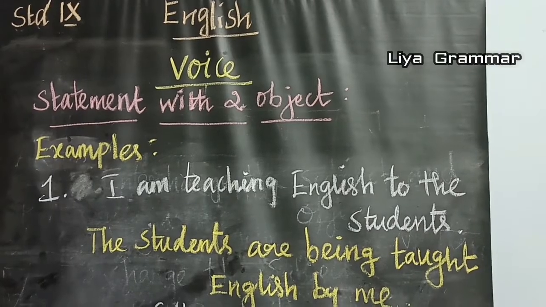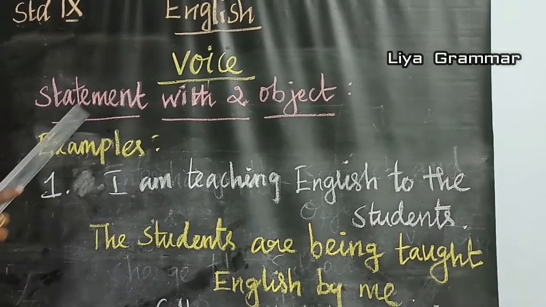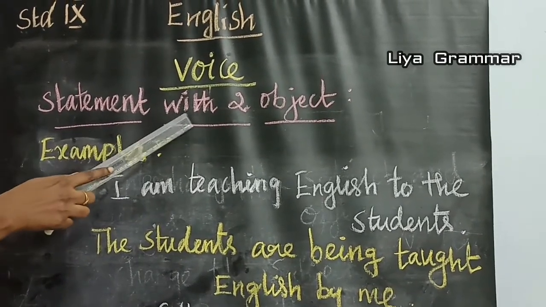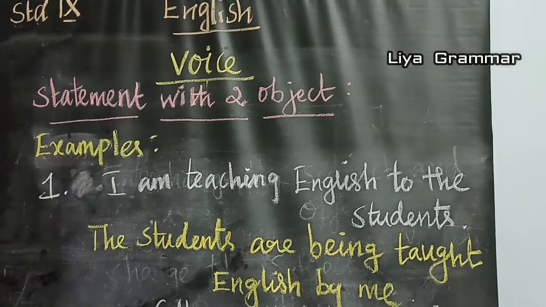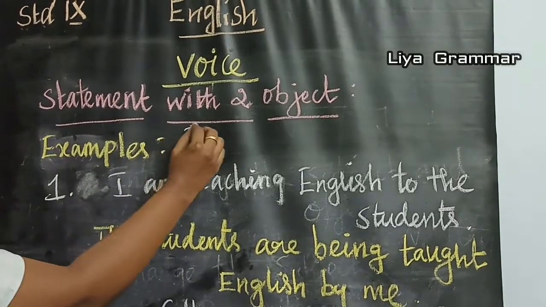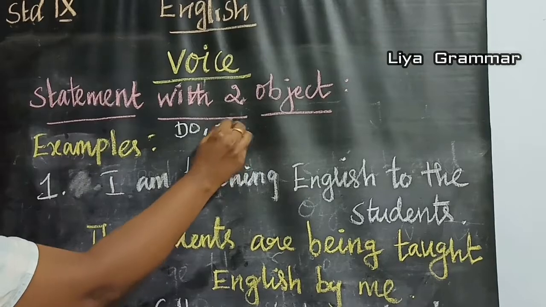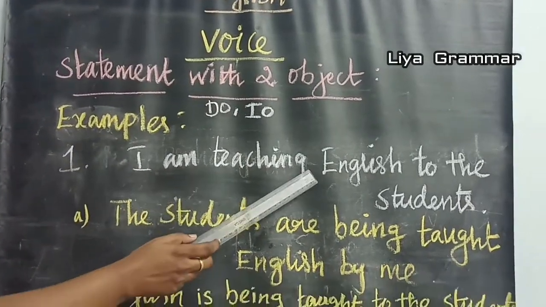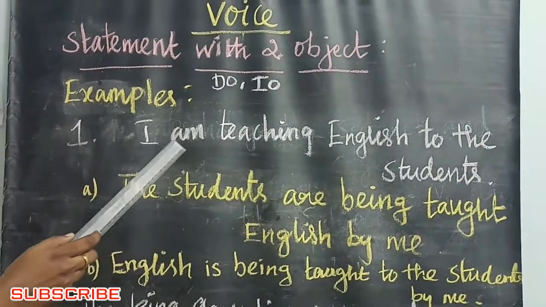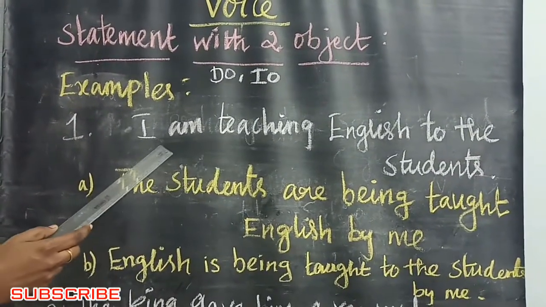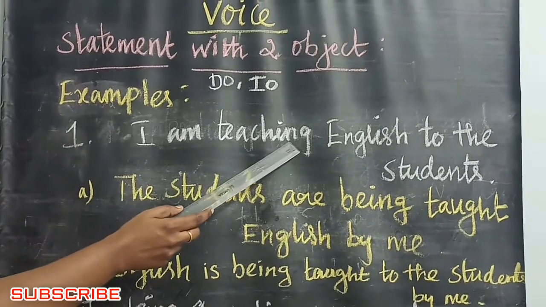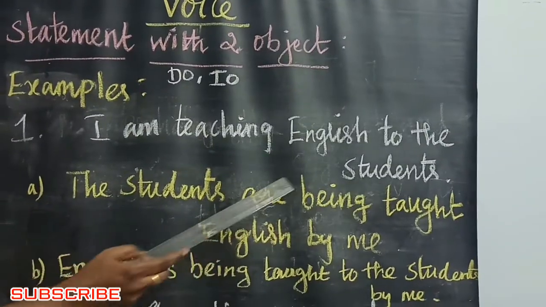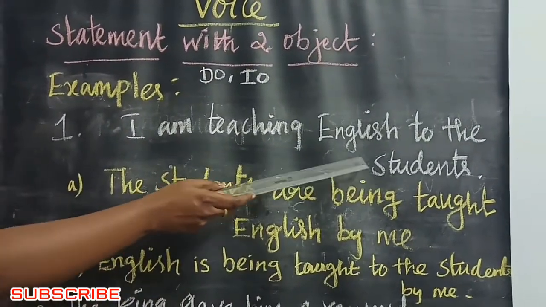Now, let us see the next topic. The topic is statement with two objects. When the verb has two objects, that is, a direct object and an indirect object, DO and IO. For example, I am teaching English to the students. In this sentence, I is the subject, teaching is the verb, English is the direct object, and to the students is the indirect object. So in this sentence, two objects are there.